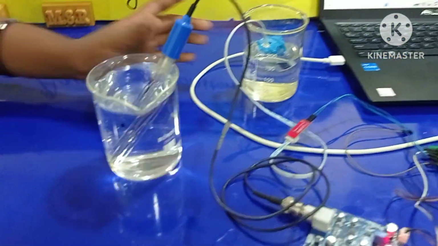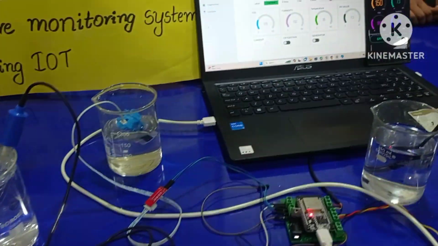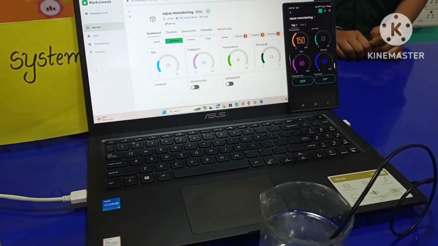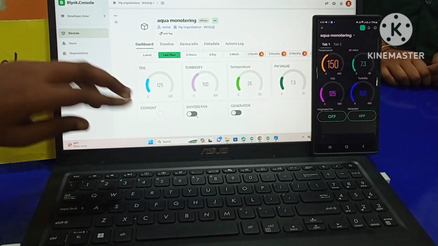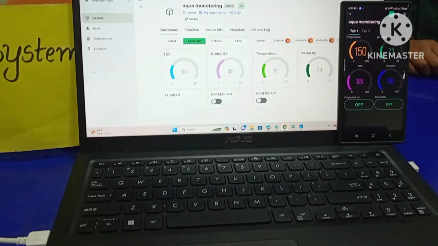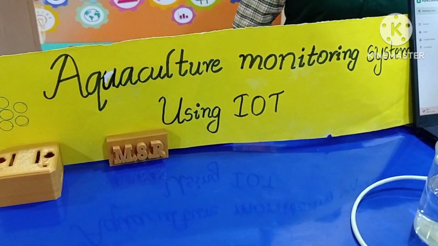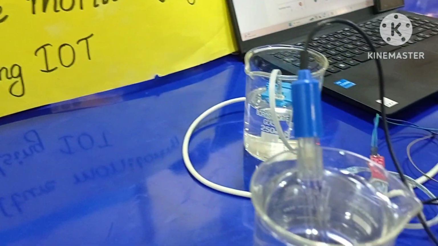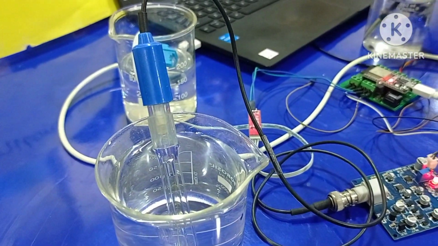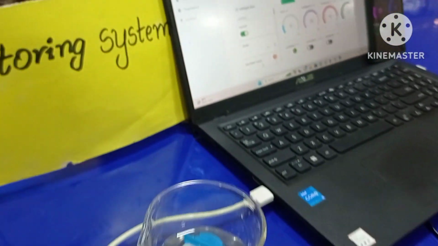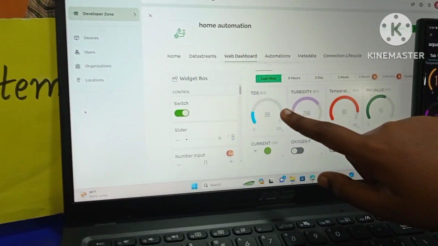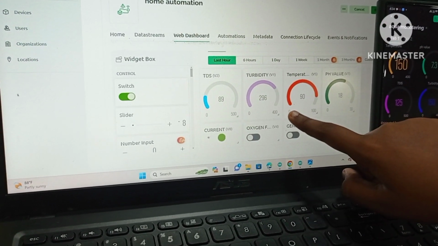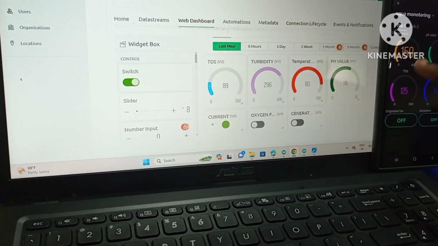Then the farmer can monitor his field from his mobile or laptop. So this is very useful for the farmers who work in aquaculture. Here we took 4 beakers with water and we have kept our sensors in them. So we can see the values of TDS, temperature, turbidity, etc. The TDS value of this water is 89 and turbidity is 296, temperature is 90 and pH value is 18.